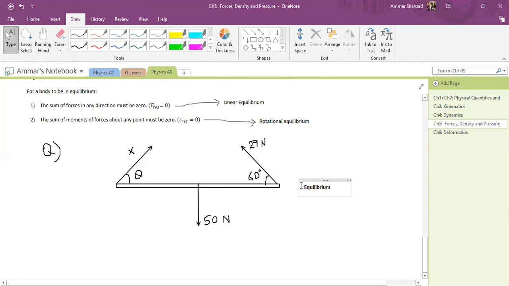So what they want us to do is, okay, the distance. Let me also write the distance here.